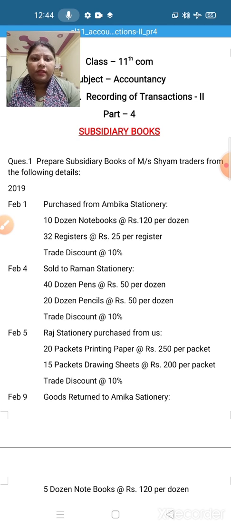Now, what are the books remaining? How many books remaining? Yes, children, tell me. Yes, the other books are purchase return book, sales return book, and journal proper. So let us start. This is the question in which you have to prepare subsidiary books. In this question, all the transactions are given mixed. Now you have to classify which transaction you have to record in which proper subsidiary book. So let us start.